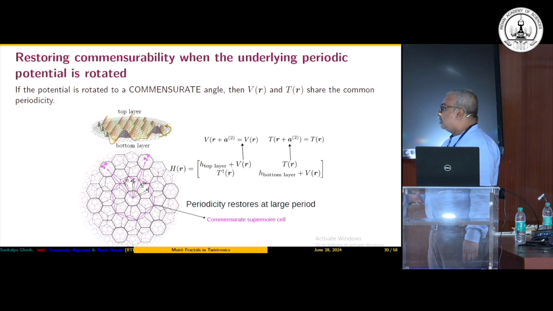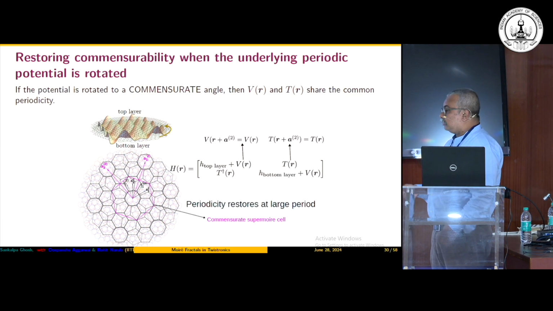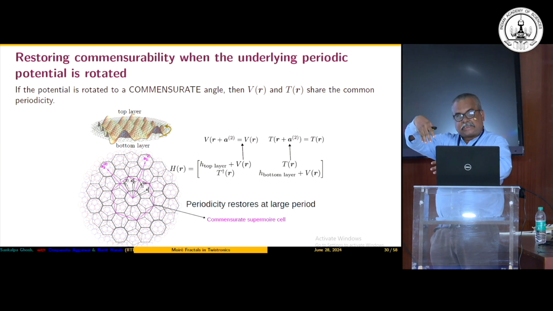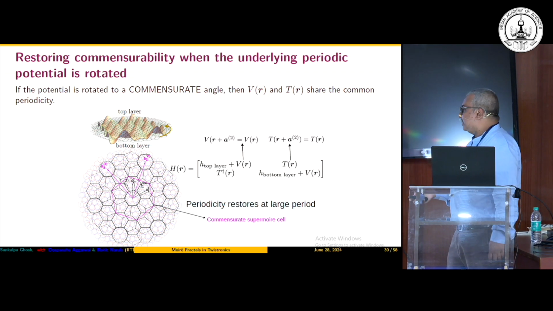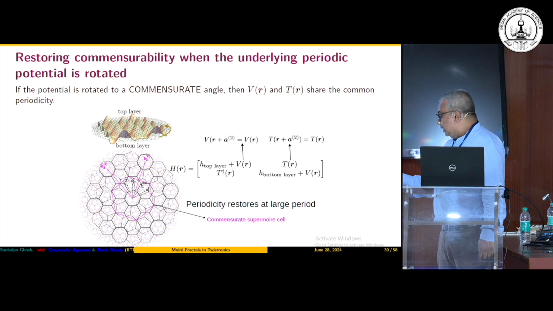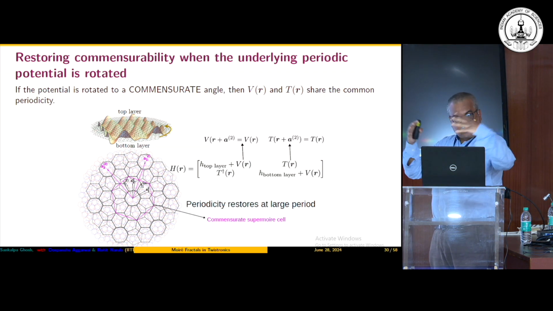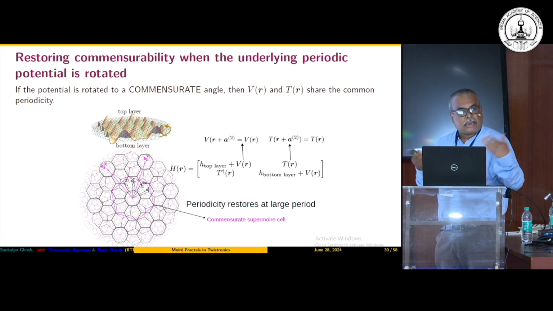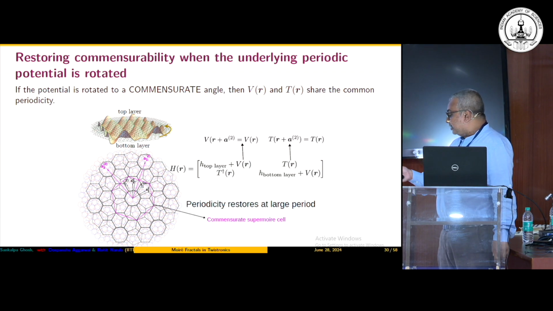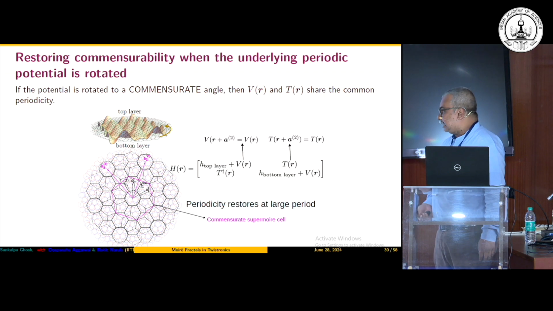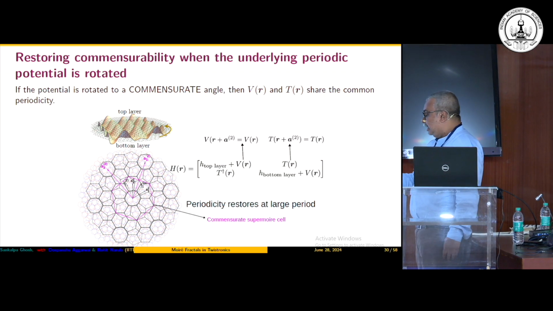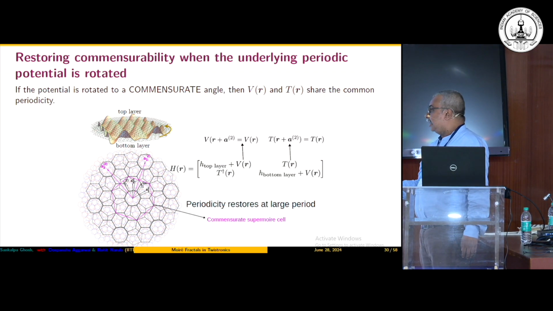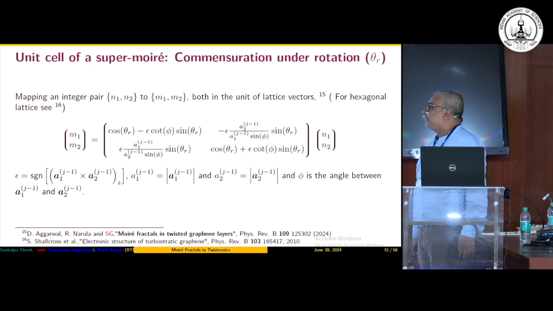To restore the periodicity, we have to rotate the system by certain specific angles, and these are commensurate angles. When you do, you restore the periodicity, but you get a supercell again, which is going to be much larger. This is the same technique by which people analyze twisted bilayer graphene. We are now repeating this technique by considering twisted bilayer graphene in some type of periodic potential to understand the basic structure of the super Moiré.